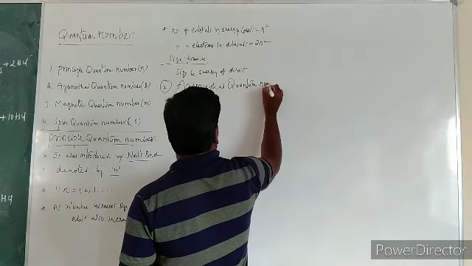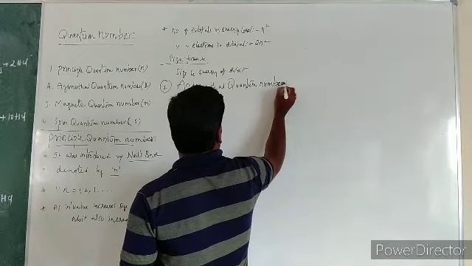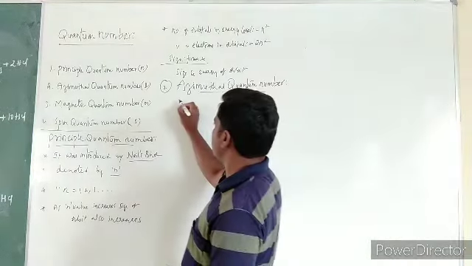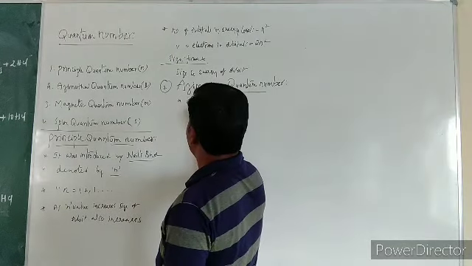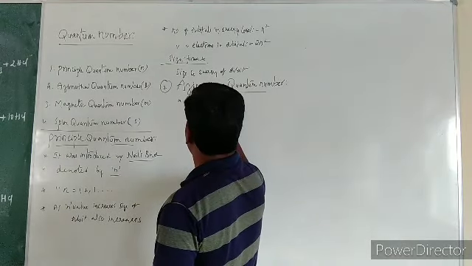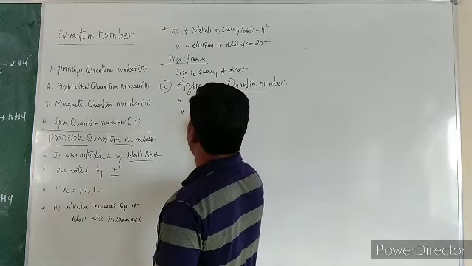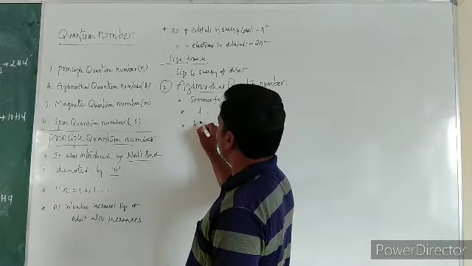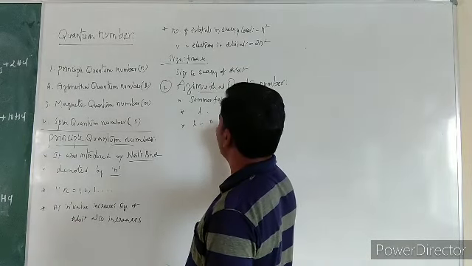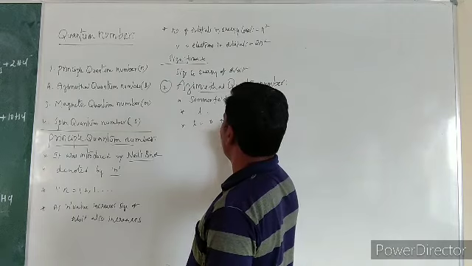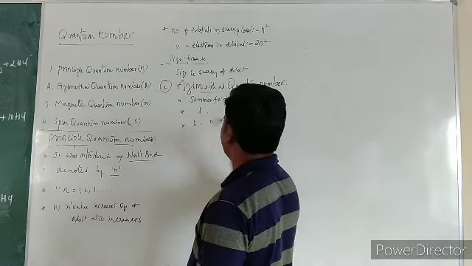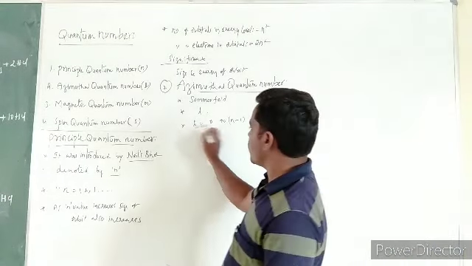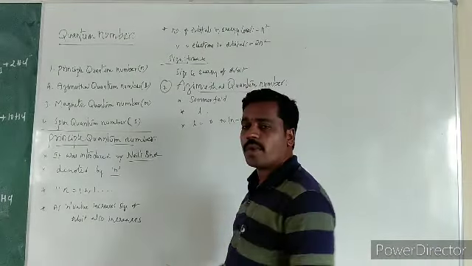Azimuthal quantum number. It was introduced by the scientist called Sommerfeld, and it is denoted by the letter L. The values of L are 0 to n minus 1.